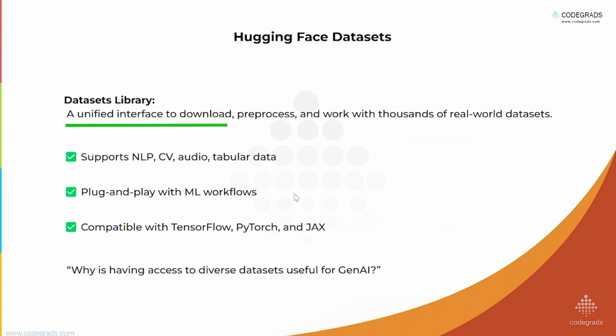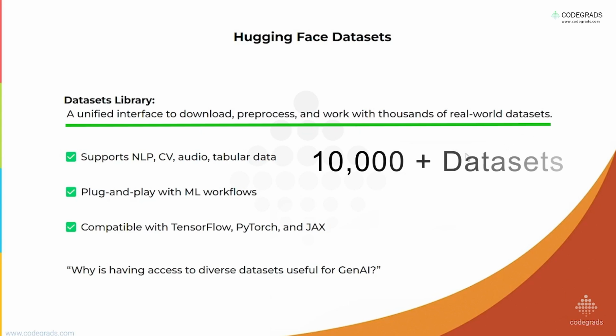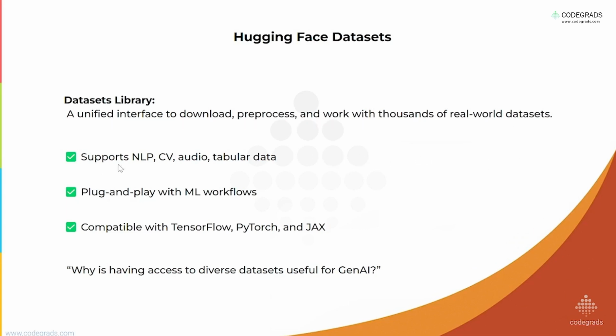Hugging Face Datasets: a unified interface to download, pre-process, and work with thousands of real-world datasets. As we have seen earlier, we have 10,000 plus datasets available on the Hugging Face platform, and many are real-world datasets. That would be really helpful for practicing or learning. It supports NLP, CV, audio, and tabular data. In the Datasets library, if you have textual data, image data, audio data, or tabular data, all types of datasets are available, and we can easily integrate our datasets into Hugging Face. Plug and play with ML workflows. So if you are dealing with machine learning workflows, it is also easily accessible. Compatible with TensorFlow, PyTorch, and JAX, different frameworks are also supported by Hugging Face Datasets.